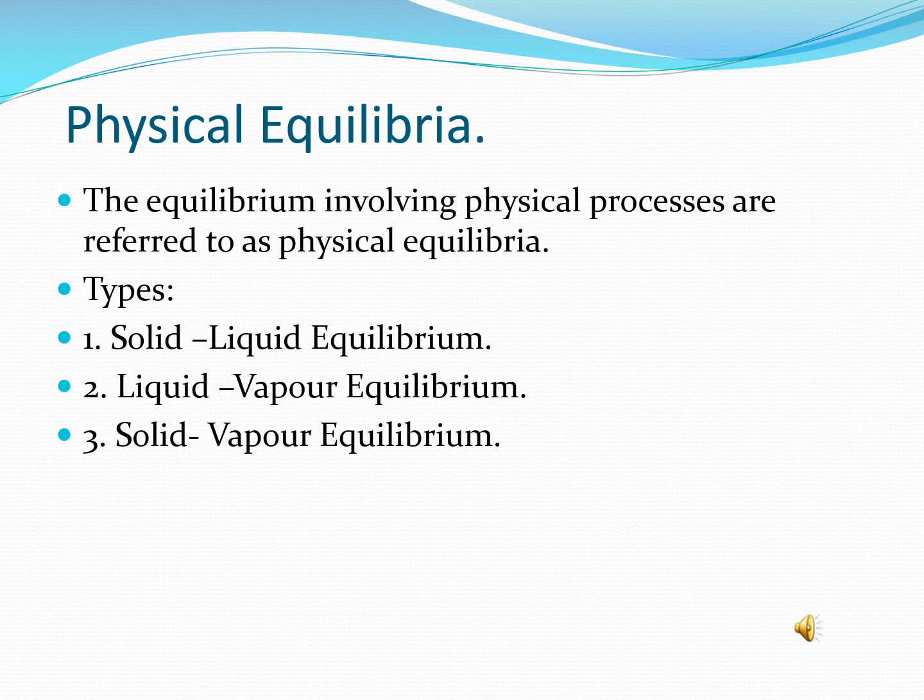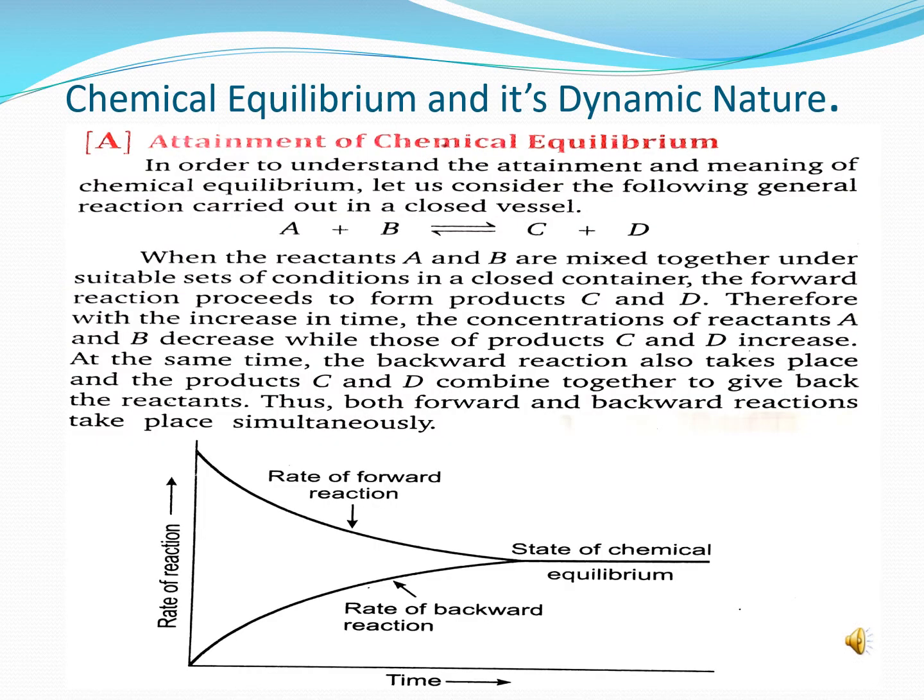Third is the solid-vapor equilibrium. Now, there are several solids which undergo sublimation, that is, directly change into vapor on being heated without changing to the liquid state. In such a case, an equilibrium is established between the solid and its vapor. For example, ammonium chloride solid on heating changes into ammonium chloride vapor, and the vapors on cooling will change into ammonium chloride solid. Now we begin with chemical equilibrium.